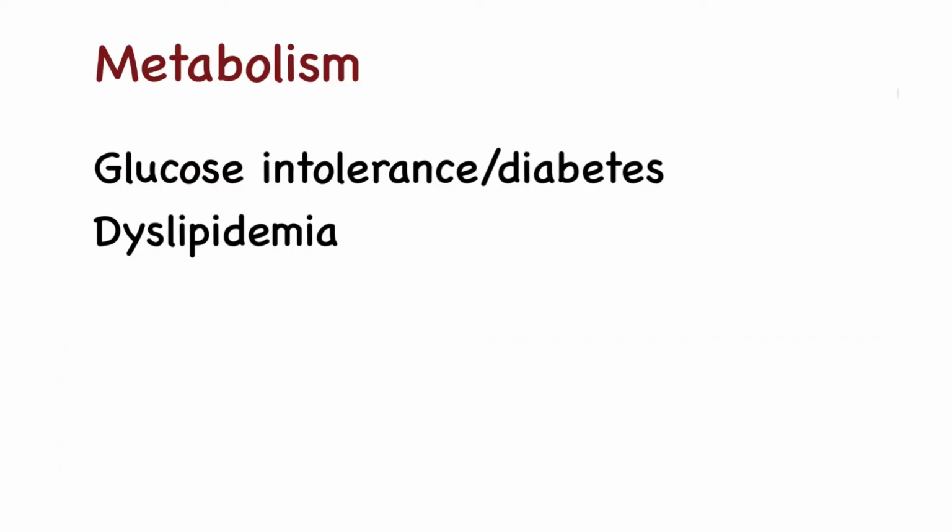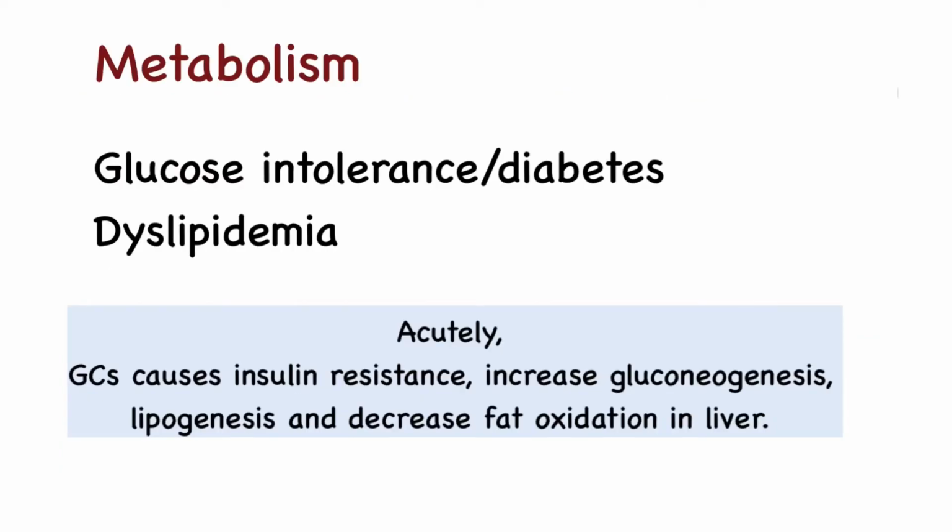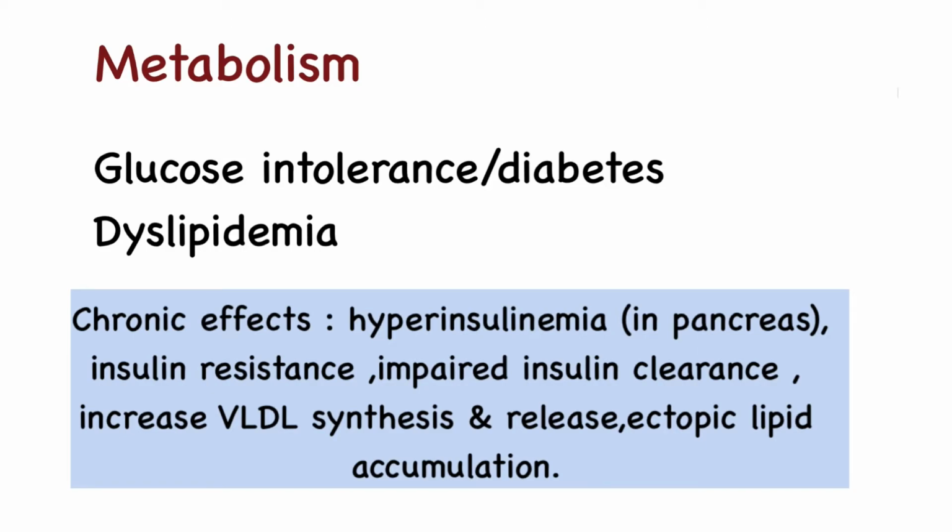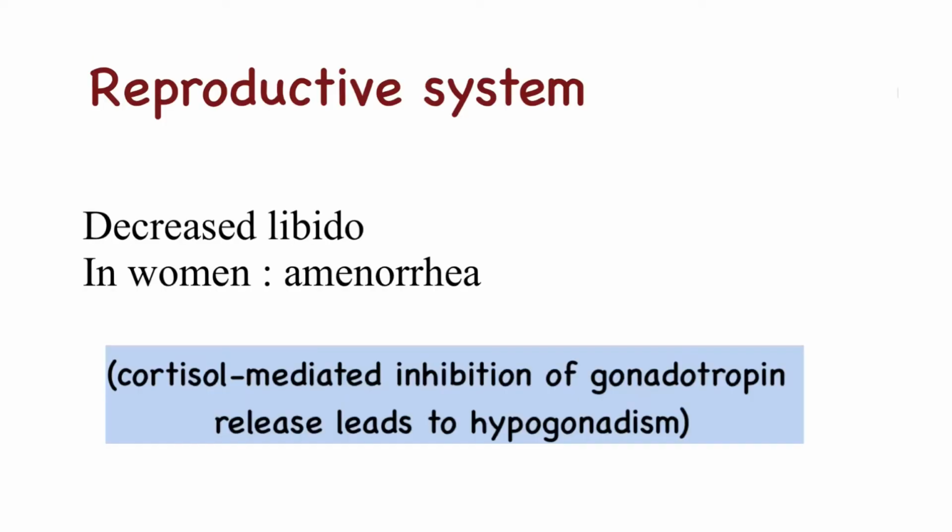Effects on the metabolism include glucose intolerance or diabetes and dyslipidemia. Acutely, glucocorticoids cause insulin resistance, increased gluconeogenesis, lipogenesis, and decreased fat oxidation in the liver. While the chronic effects are hyperinsulinemia, insulin resistance, impaired insulin clearance, increased VLDL synthesis and release, and ectopic lipid accumulation. Effects on the reproductive system include decreased libido and amenorrhea in women. This occurs because cortisol-mediated inhibition of gonadotropin release leads to hypogonadism.